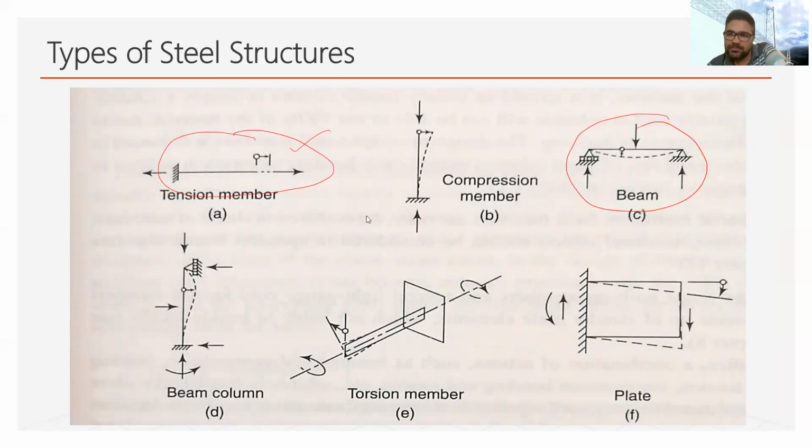Similarly, the next member that we generally encounter in steel structure design is the compression member. Compression members may be in the form of a column or a strut of a truss.